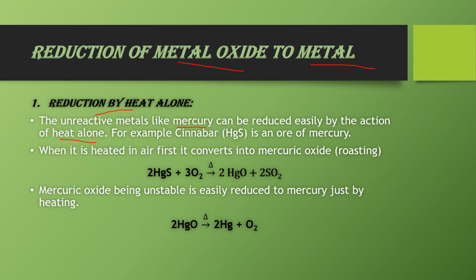Now the chief ore of mercury is cinnabar, that is mercuric sulfide. First of all, we convert this mercuric sulfide into mercuric oxide by the process called roasting. So we heat it in the presence of oxygen and it is converted into mercuric oxide along with the evolution of SO2 gas. Now the next step is we heat this mercuric oxide, and by heating only, the mercury and oxygen are separated, that is, reduction of mercuric oxide takes place and we get the mercury metal.